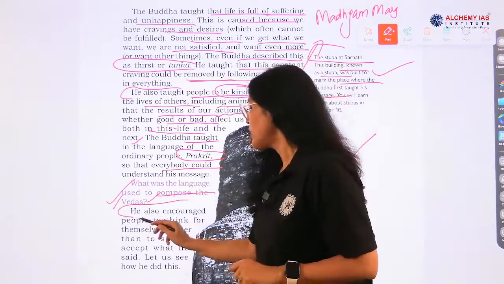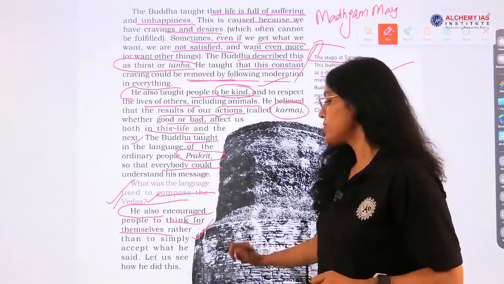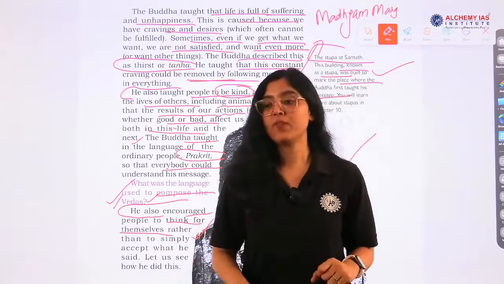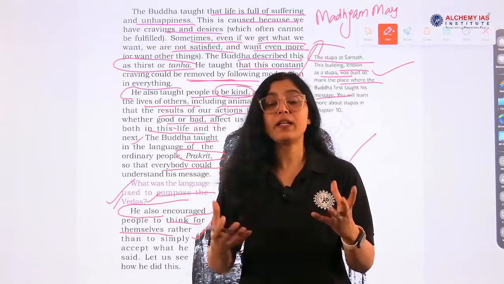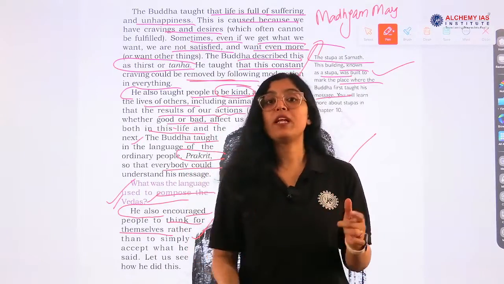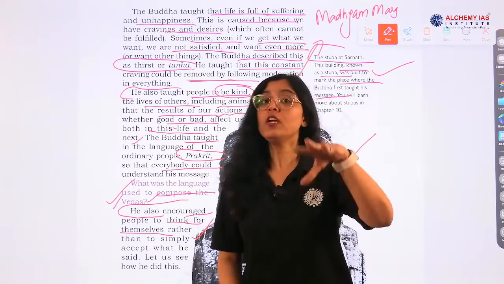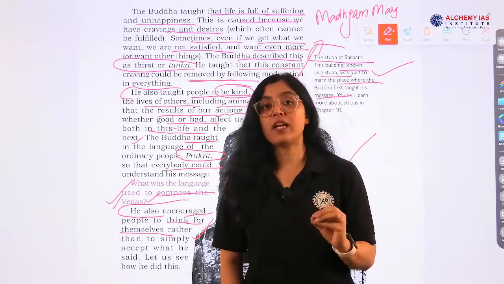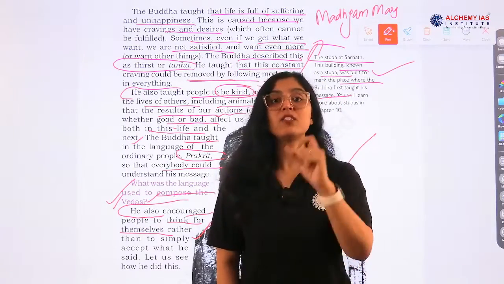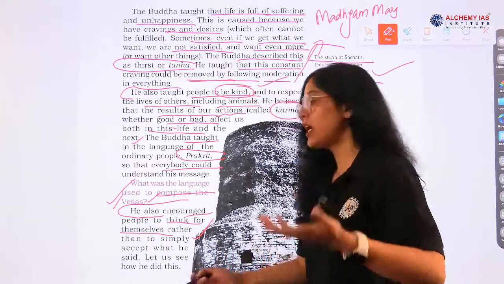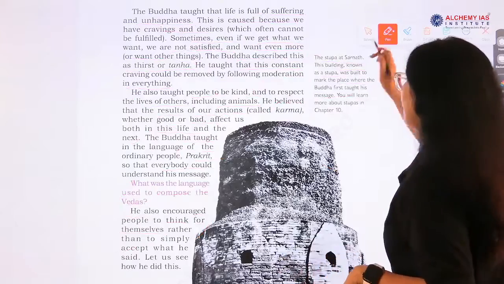Now, he also encouraged people to think for themselves rather than to simply accept what he said. See, now he's being very understanding, right? He was saying to people that you should not exactly follow what I say, but you should consider everything, right? Investigate everything I say, and according to your needs and demands, you should make your own strategy, your own path, right? So this is how you should lead a life, okay?